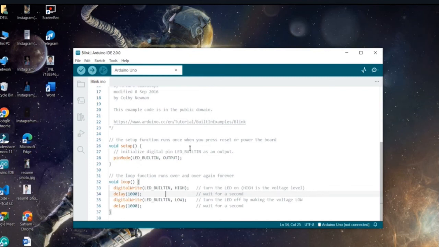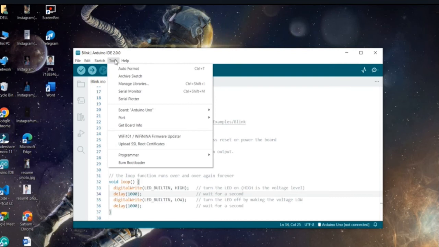Then connect your Arduino board to your PC. Then go to the tools. Here you can see the option of port. This will show the port at which your Arduino Uno is connected. Select this port.